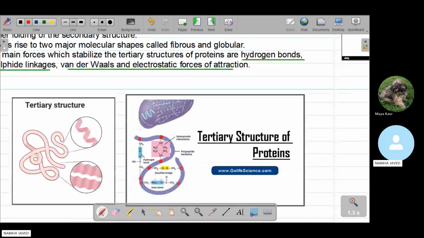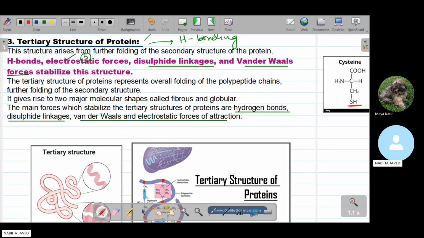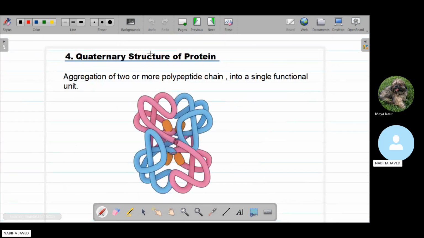and the peptide bonds. Because of all of this, the structure of protein that is found we call the tertiary structure of protein. It means that because of all these bondings, the secondary structure of protein is further folding, and because of this complex folding, we call it the tertiary structure of protein. And the last structure is the quaternary structure of protein. In the quaternary structure, it is the aggregation of two or more polypeptide chains into a single functional unit.